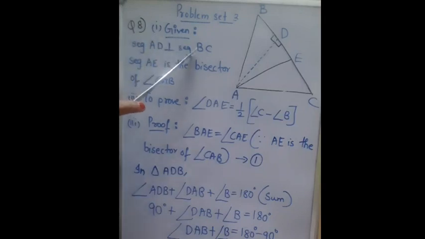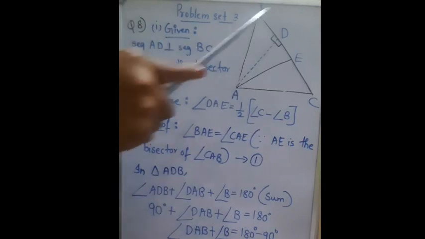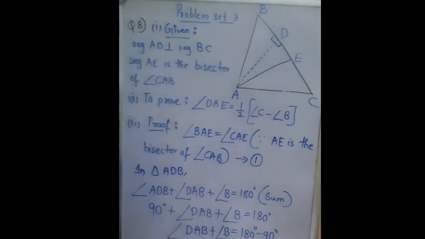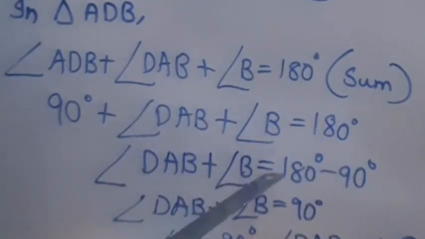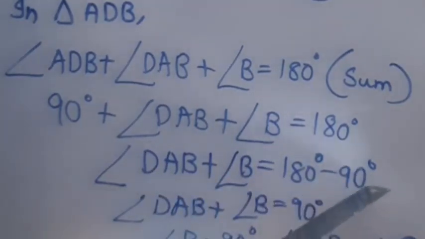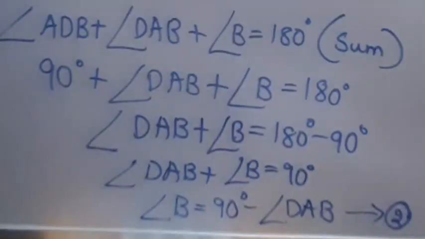Because AD is perpendicular to segment BC. Therefore, both of these are 90 degrees. So 90 degrees plus angle DAB plus angle B is equal to 180 degrees. Now 90 degrees goes to that side and becomes minus. Angle DAB plus angle B is equal to 180 minus 90, which is 90. Now angle B is equal to 90 minus angle DAB. Let this be equation number 2.